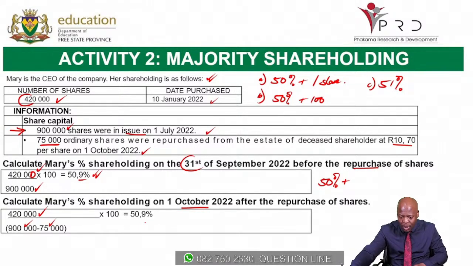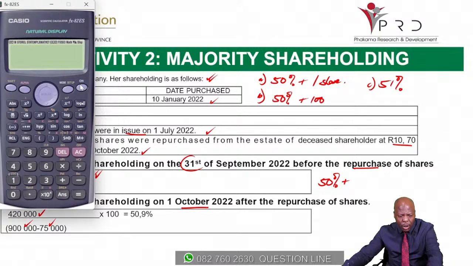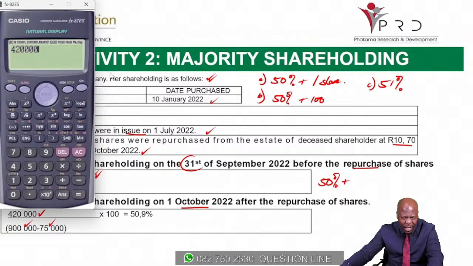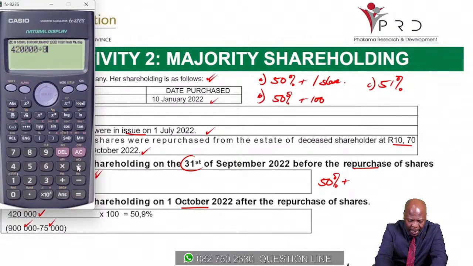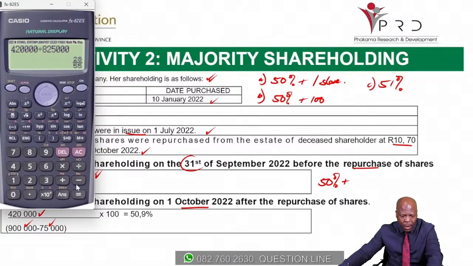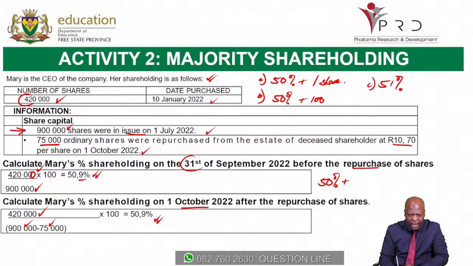Let's put that on our calculators together. So it's going to be your 420,000, and then we divide that by 825,000. Let's punch that in together, and then that's going to give us now 50.9%. All right, so here we have 50.9%.